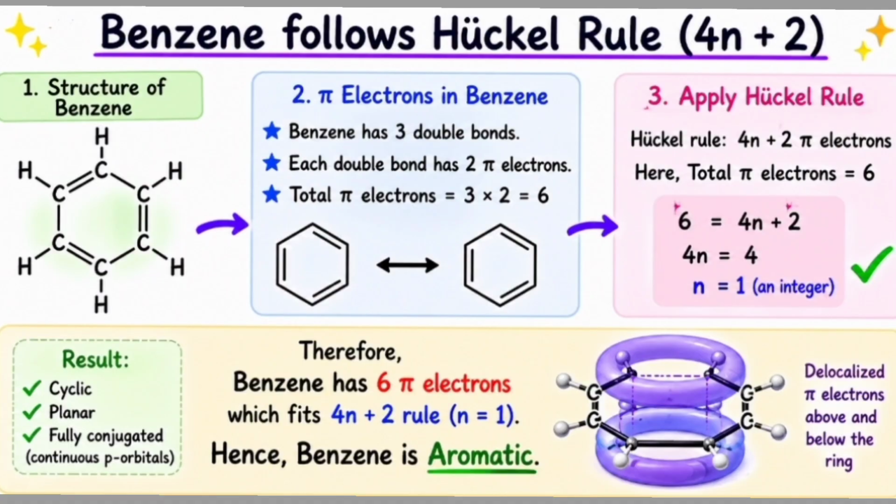Let us take an example, benzene. Benzene has 3 pi bonds, that means 3 into 2, 6 pi electrons. According to Huckel's rule, if a compound has 6 pi electrons, it is considered an aromatic compound, like naphthalene, toluene, etc. All these are considered aromatic compounds. So, to consider any compound an aromatic compound, it must have a conjugated system and delocalized electrons and must satisfy Huckel's rule.